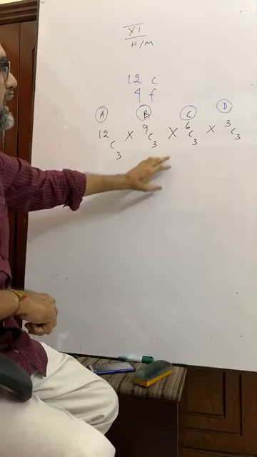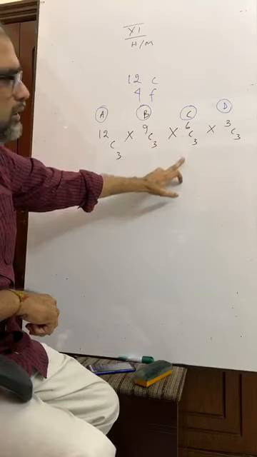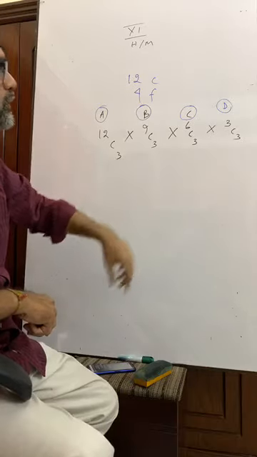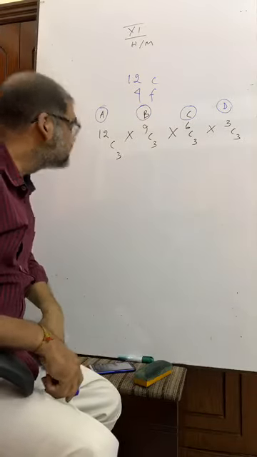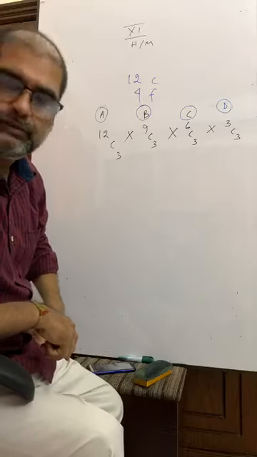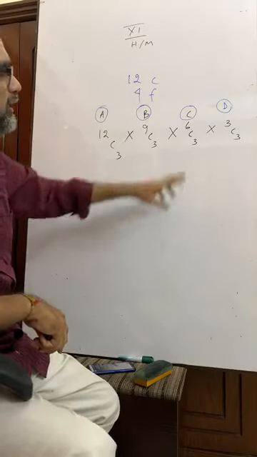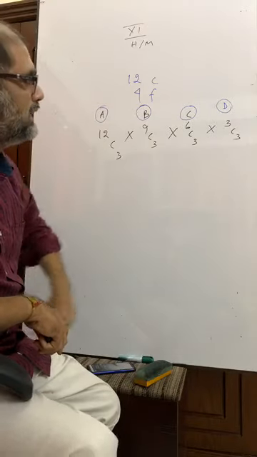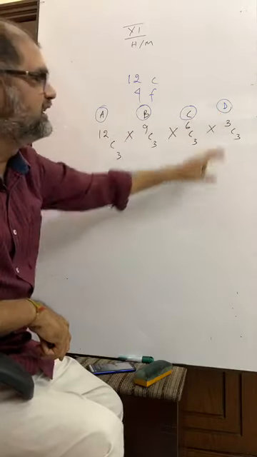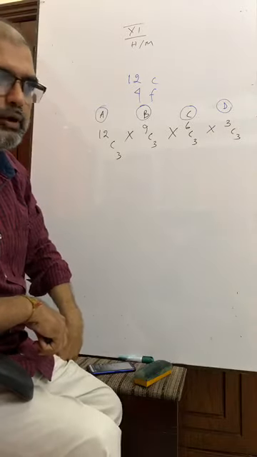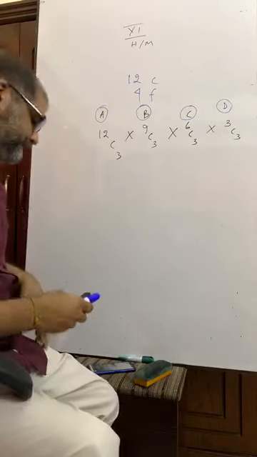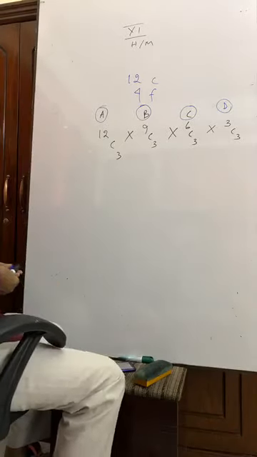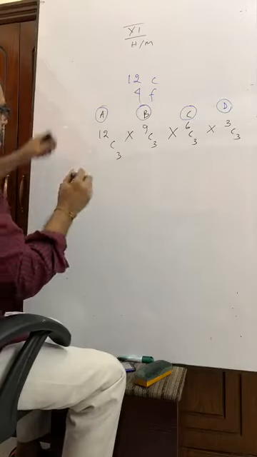Here you are left with another 6 chocolates. Out of 6 chocolates, you have to give 3 chocolates to C, and it has 6C3 ways. Then you are left with only 3 chocolates. Okay? And D will get these 3 chocolates in 3C3 ways. That is one way. It is your answer. But you see something else.